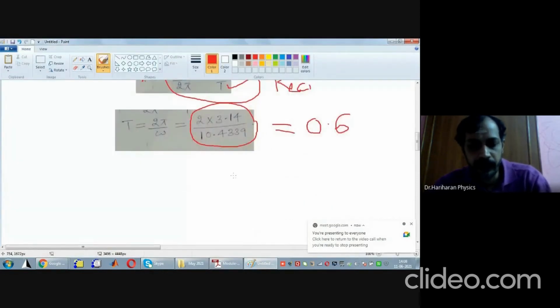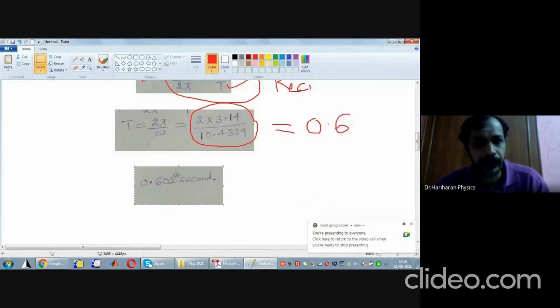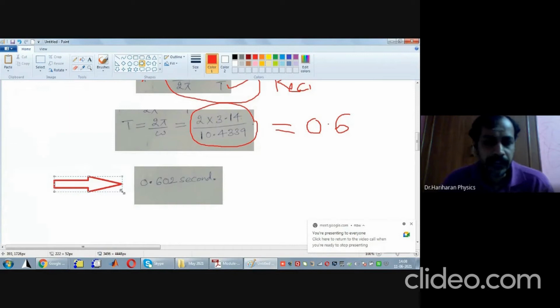The final answer for the time period is this. The time period of oscillation is given by 0.602 seconds. Clear?